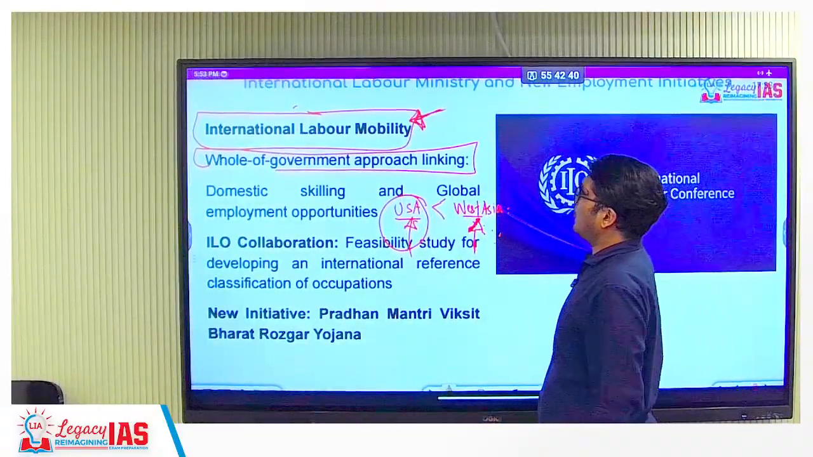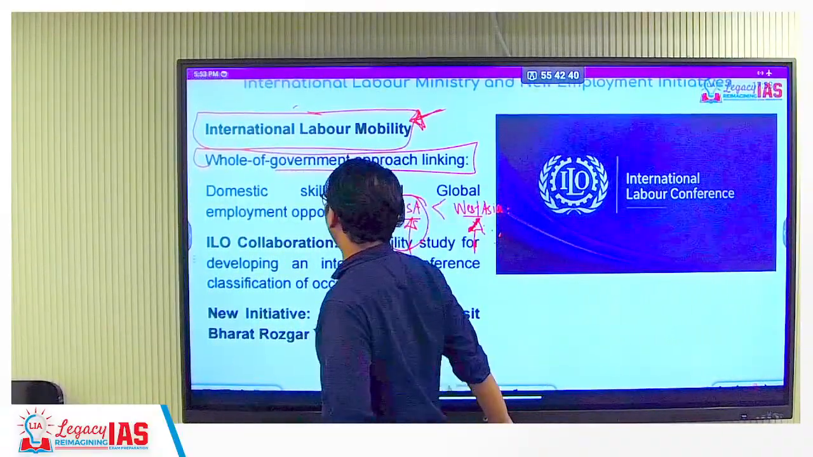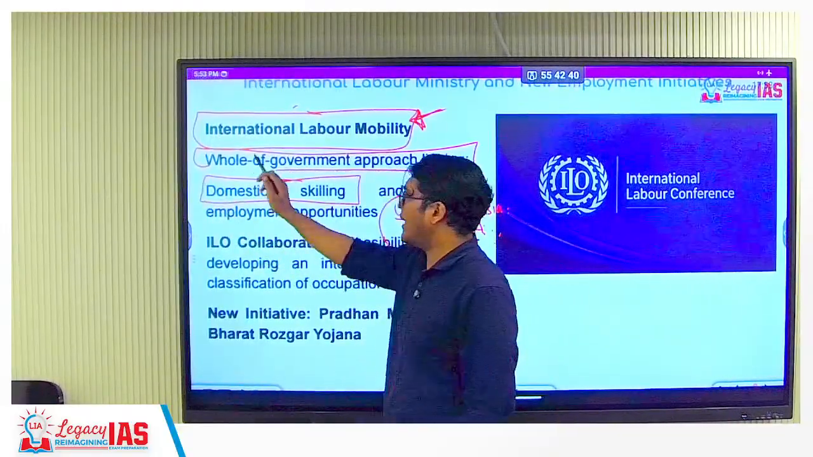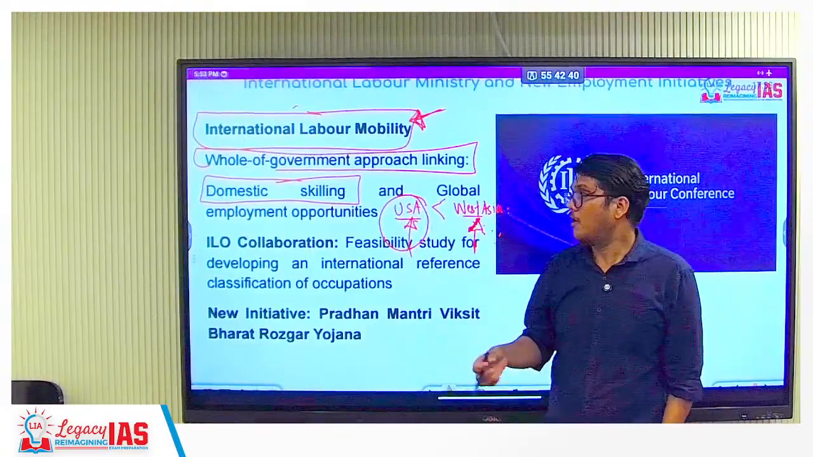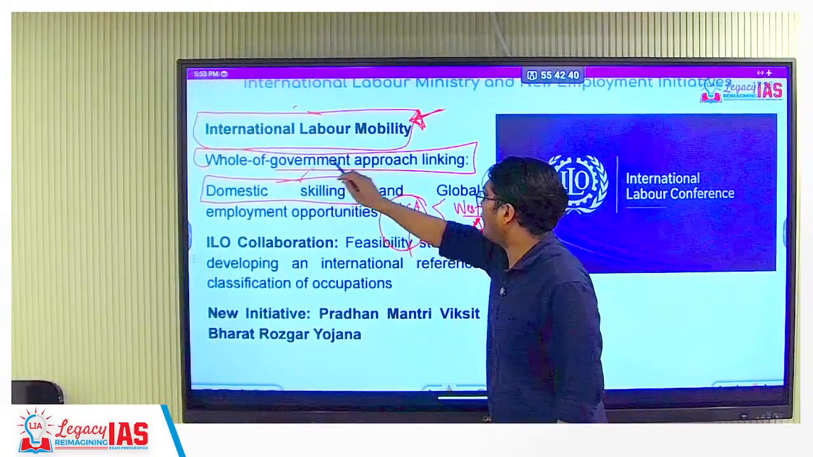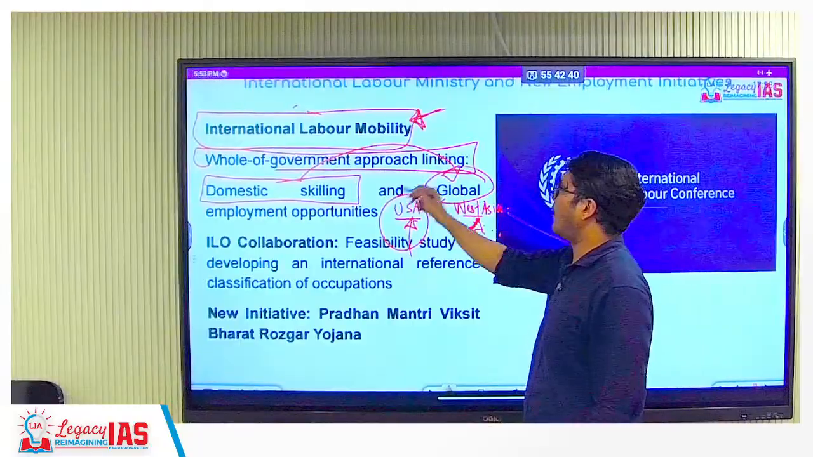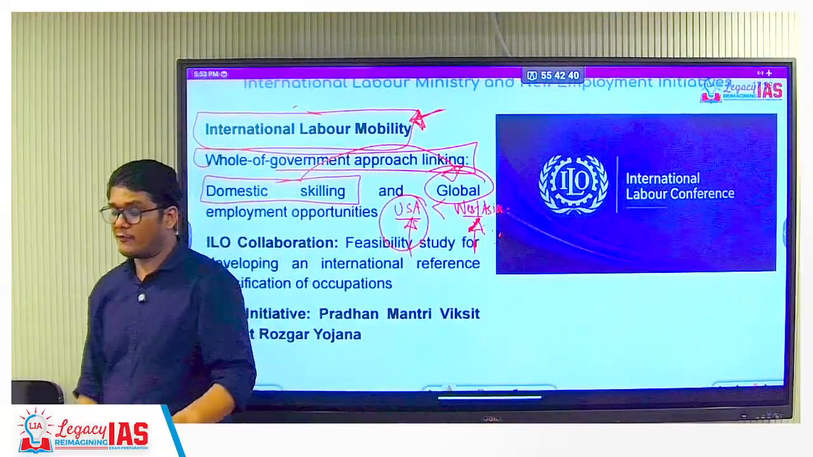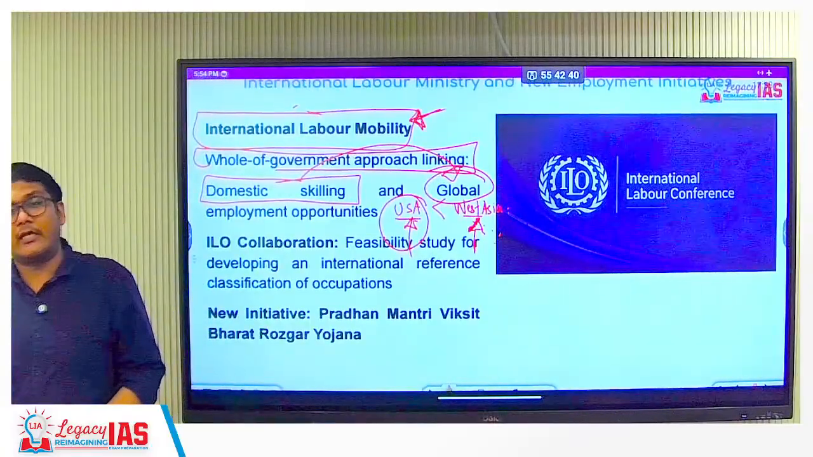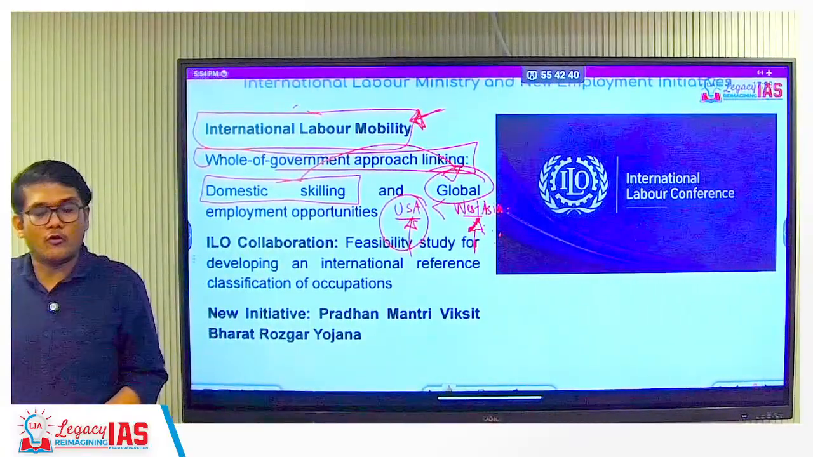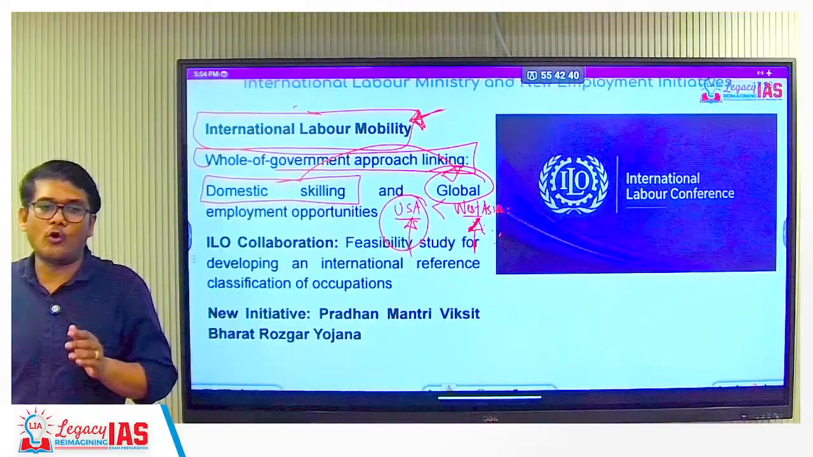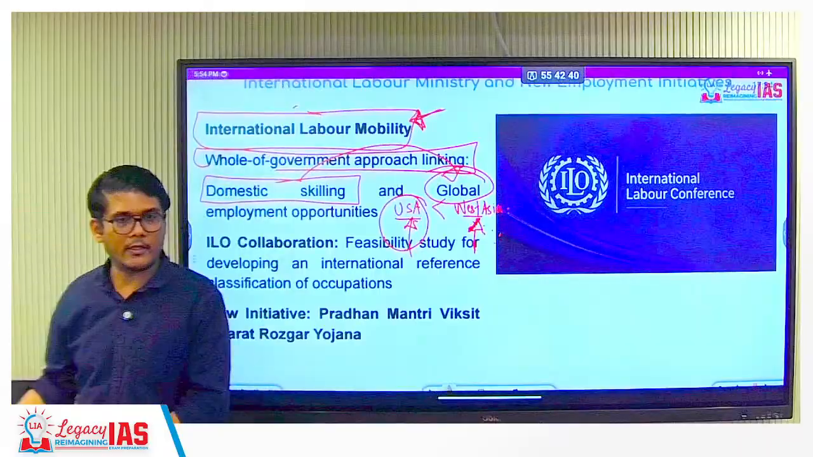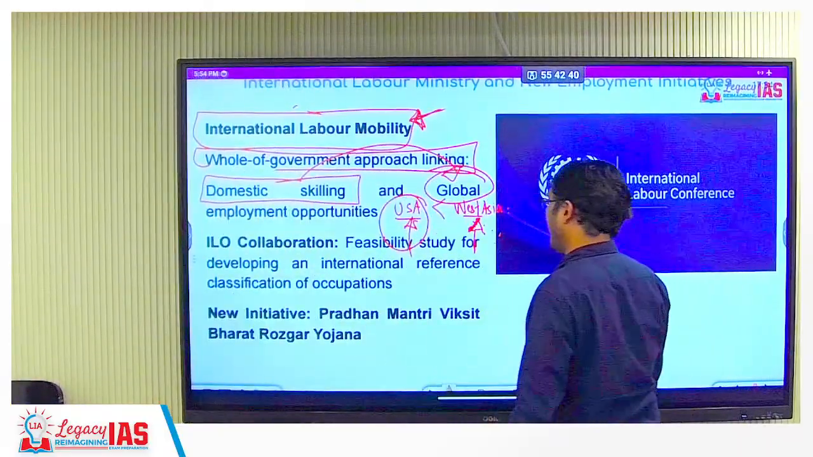Okay? So what else? Domestic skilling and global employment opportunities. Yes. So we are looking for, of course, Skill India mission, but we also have to take care of skilling with respect to the global opportunities that are there. So opportunities in which sector is there, in which country, and with which country we have the agreement so that they will allow our labors over there. So with respect to that, our skilling should also be targeted. Not just the domestic market, but the international market as well. That is the idea over here.